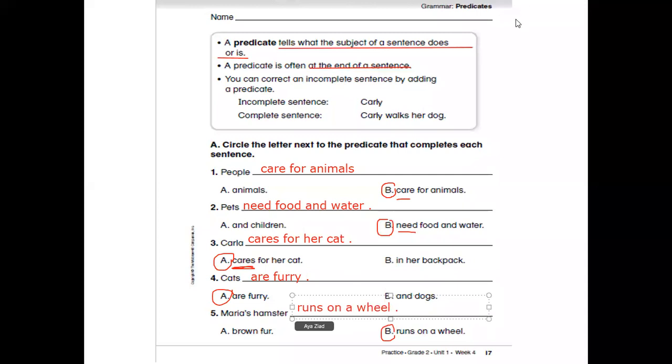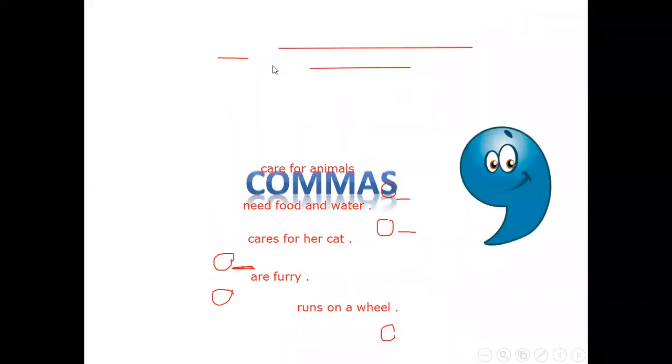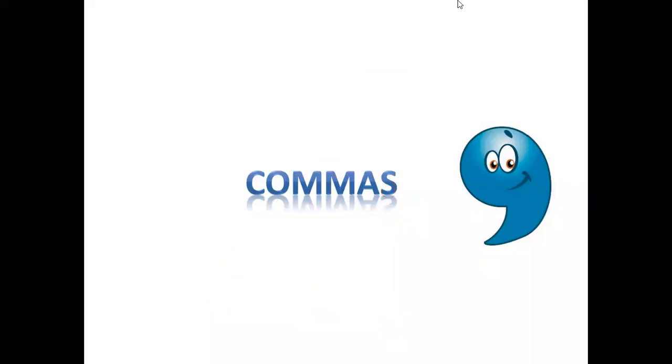Before turning the page, now we're going to talk about commas. You know, commas are punctuation. We use them in sentences, to separate a series, in letters after the greeting and between the day and the year, after the conclusion in letters, and in sequences.